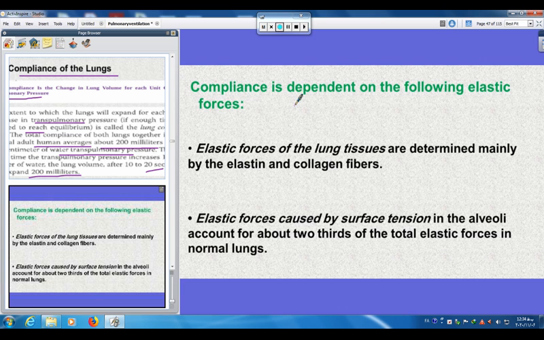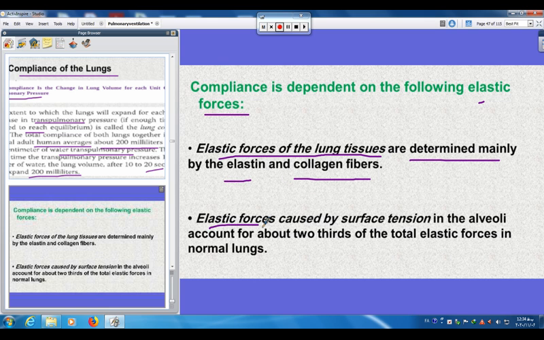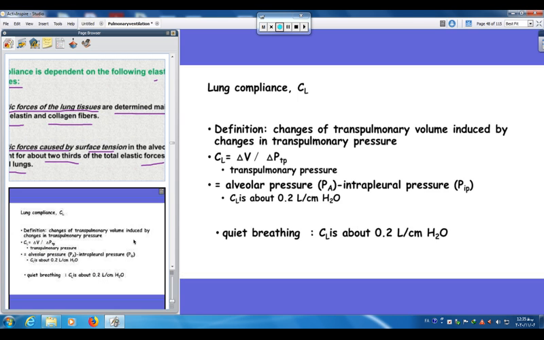The compliance depends on the following elastic forces. Elastic forces of the lung tissue are determined mainly by the elastin and collagen fibers. Another elastic force, caused by surface tension in the alveoli, accounts for about 2/3 of the total elastic forces in normal lungs. Lung compliance is shown with CL. Definition: changes of the lung volume induced by changes in the transpulmonary pressure.